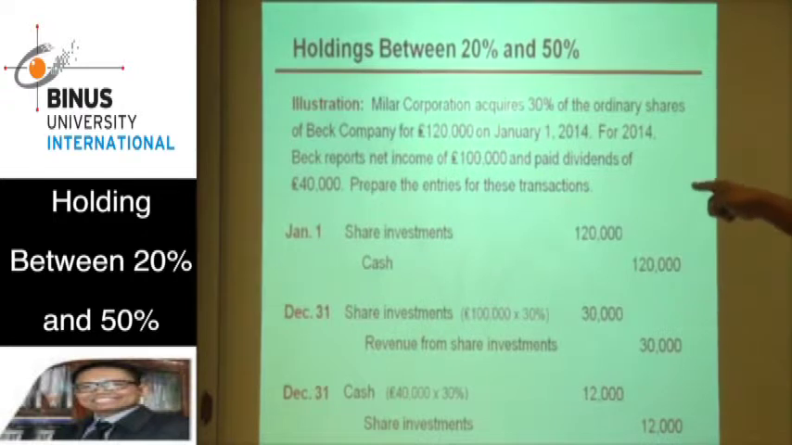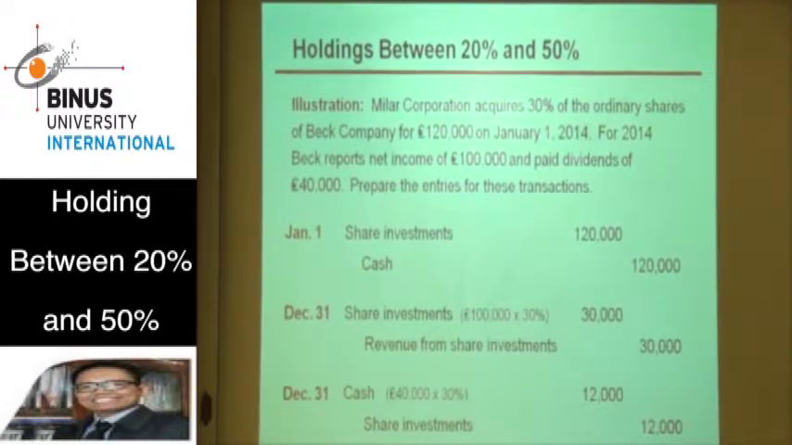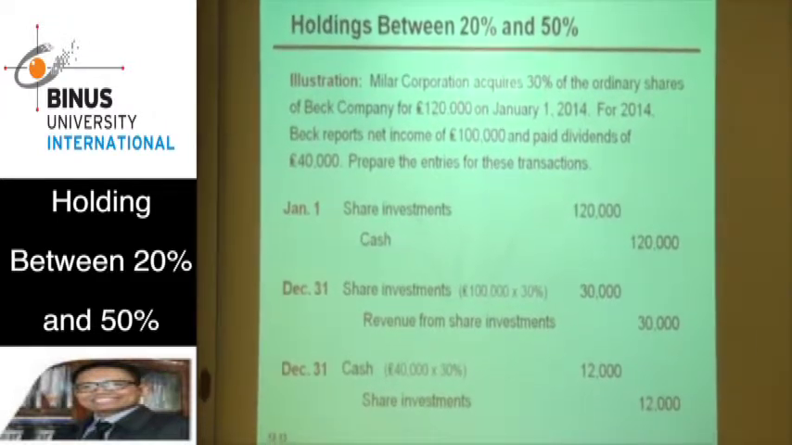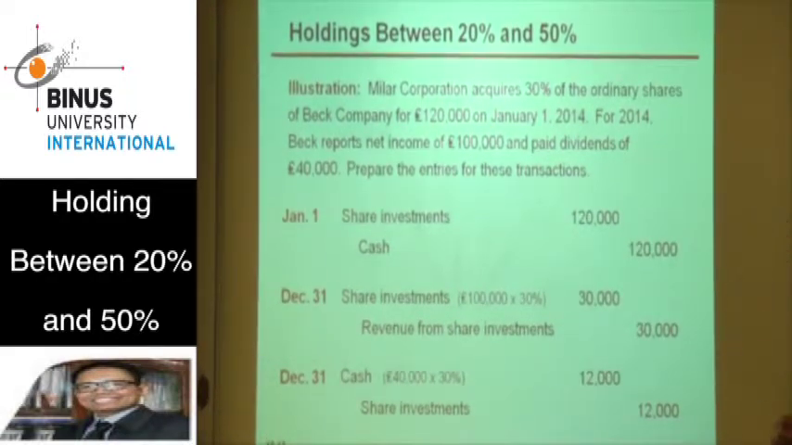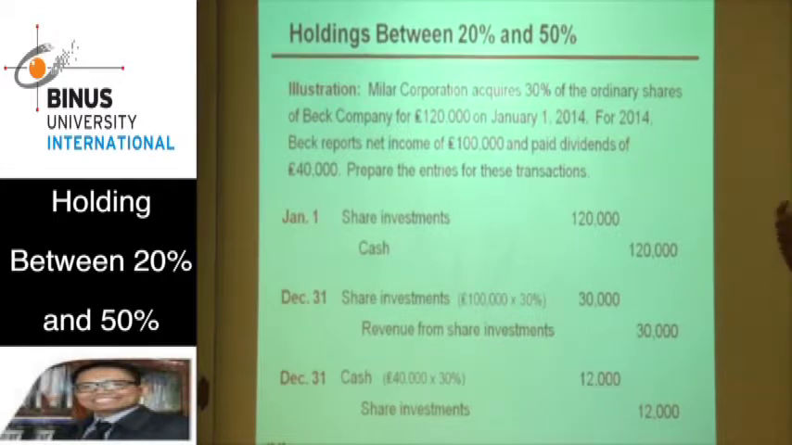At the first time, the company purchased the share investment. We have to record this at cost. Debit is share investment, credit is cash. The cost is 120,000. That is the acquisition journal. And then the BEC company books their profit, which is 100,000. They have income of 100,000.